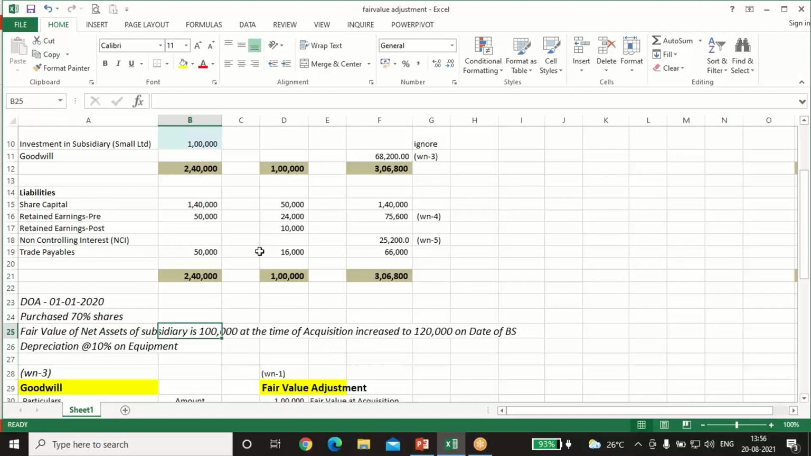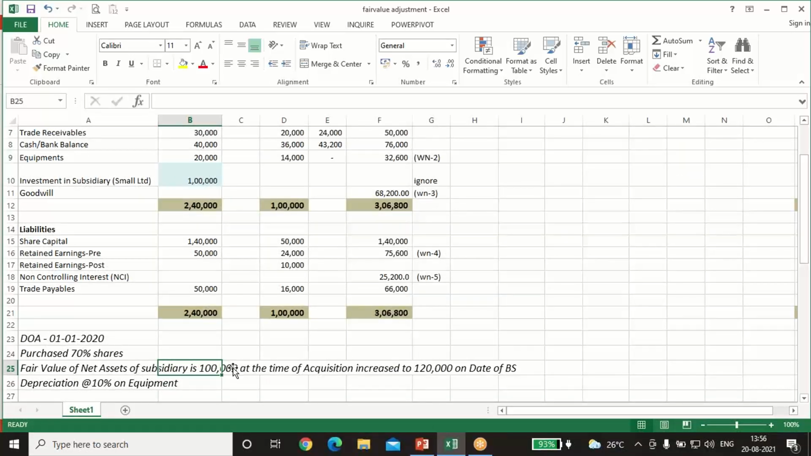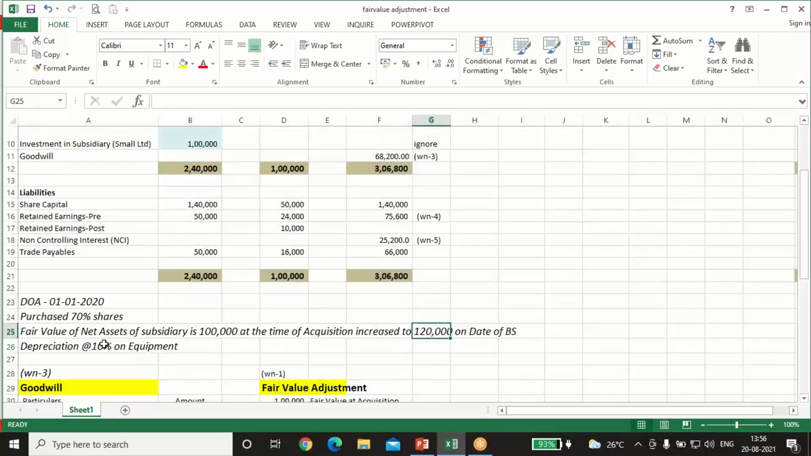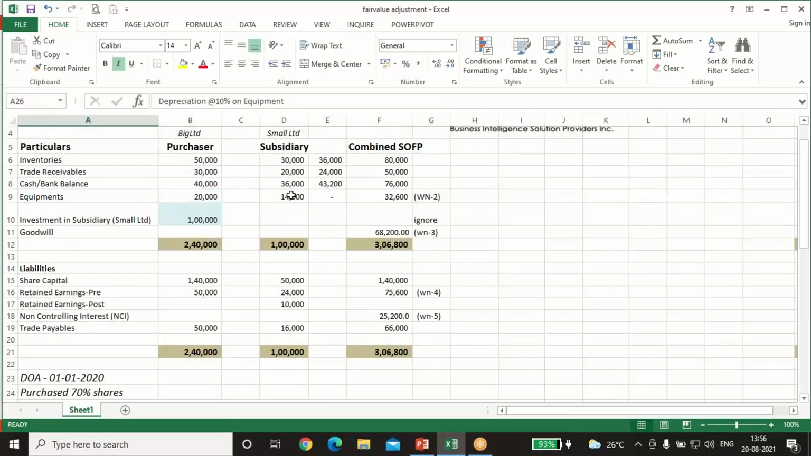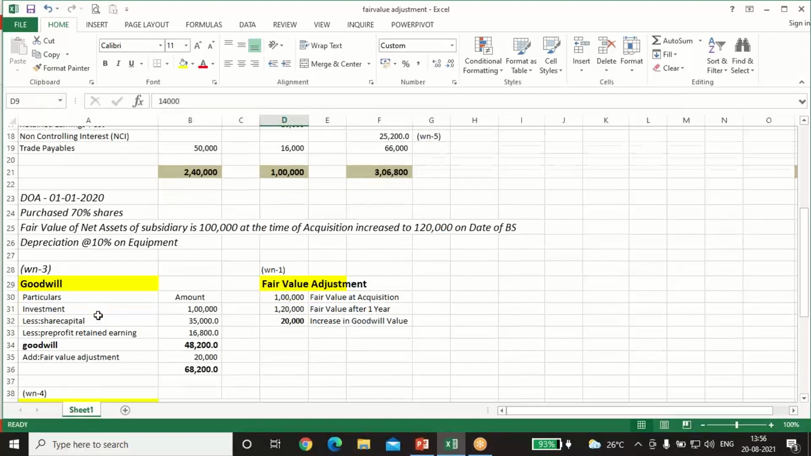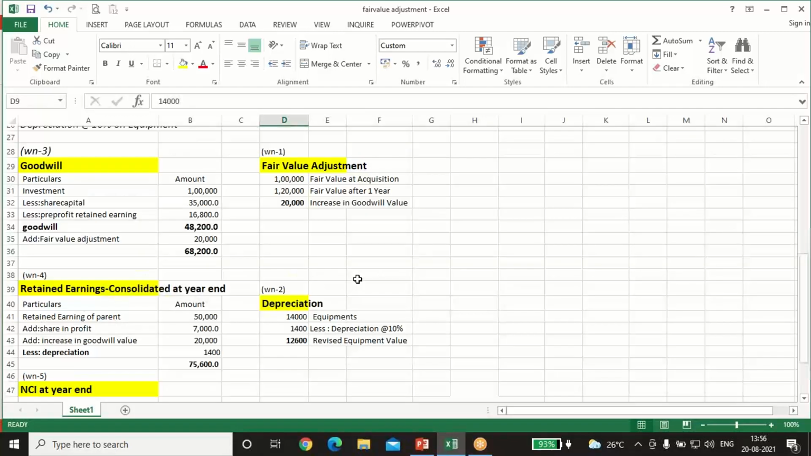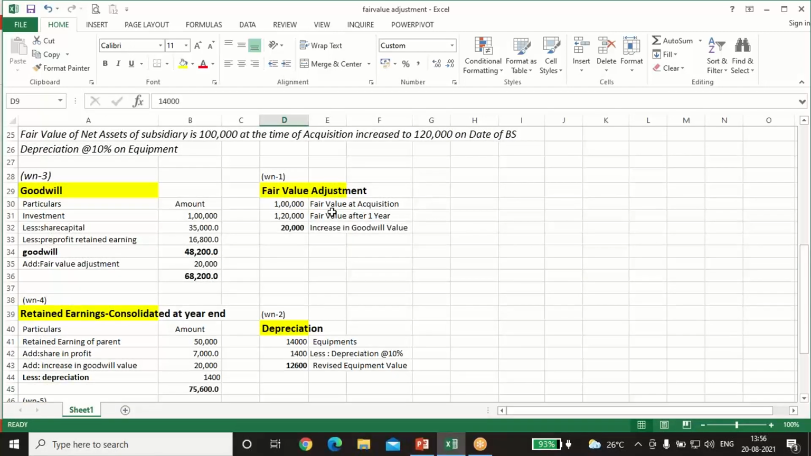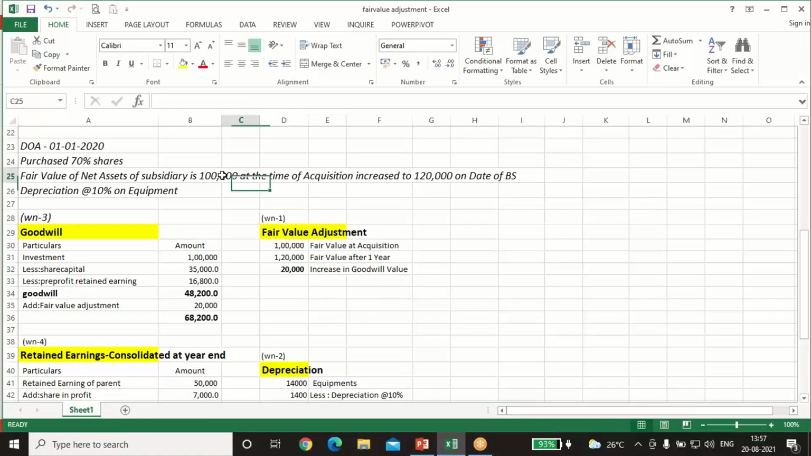When we acquired on 1st January, the fair value was 1 lakh at the time of acquisition, but afterward it has increased to 1,20,000 on the date of the balance sheet. Depreciation is also given at the rate of 10%. We are assuming that the depreciation effect has not been taken here, so we'll do that also. First we'll calculate the fair value adjustment. Fair value at the time of acquisition was 1 lakh. At the balance sheet date the fair value increased to 1,20,000. So the 20,000 increase is the fair value adjustment.